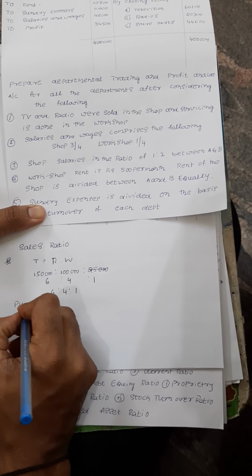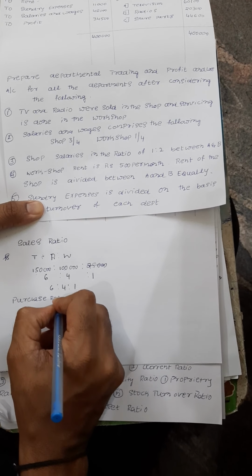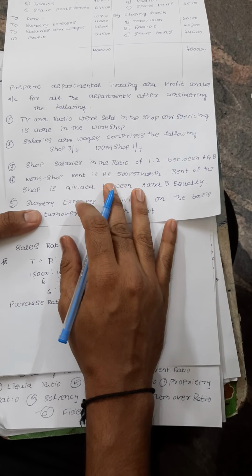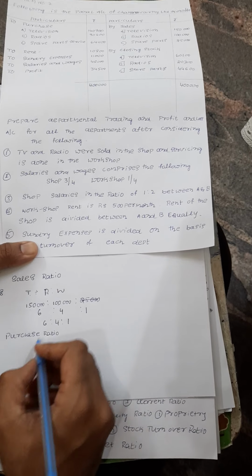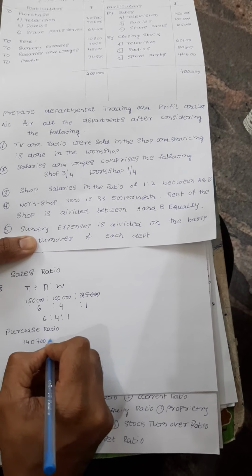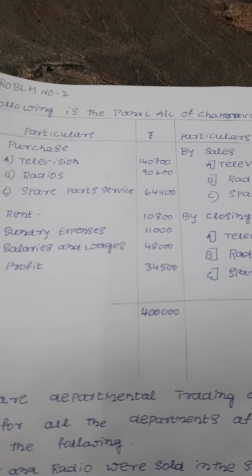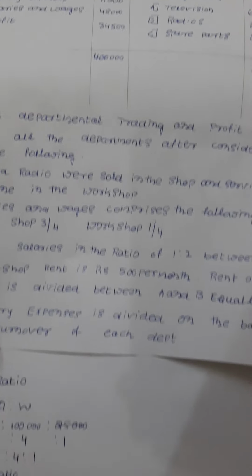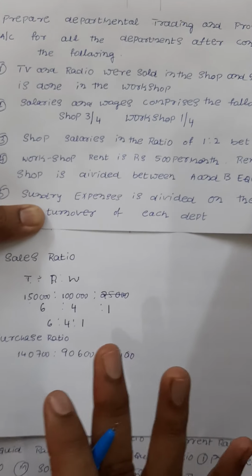Then we need to do the purchase ratio. The purchase ratio in this problem is not required, even though in a further problem it is required. So what purchases did they make? As I told you, television, radio and workshop: 1,40,700 is to 90,600 is to 64,400. Whenever they are given like this, don't go far behind the simplification.